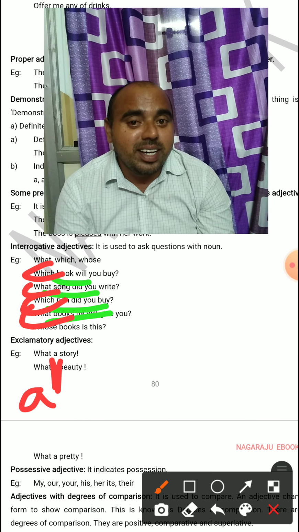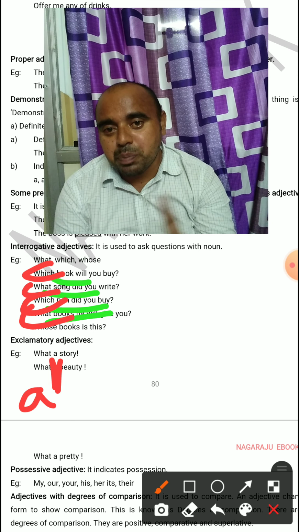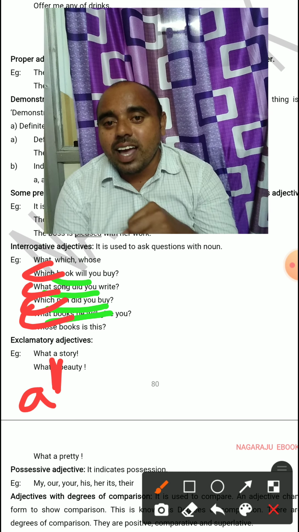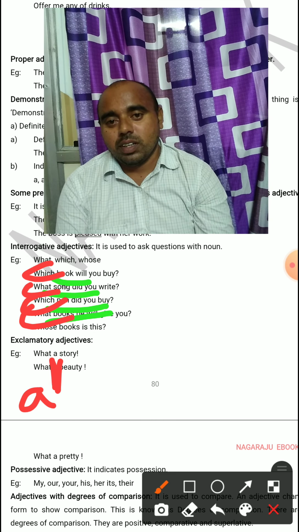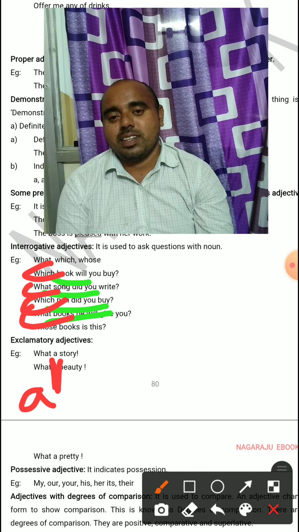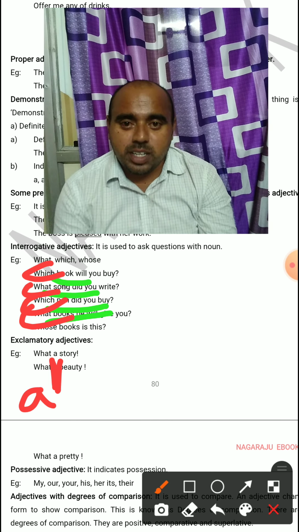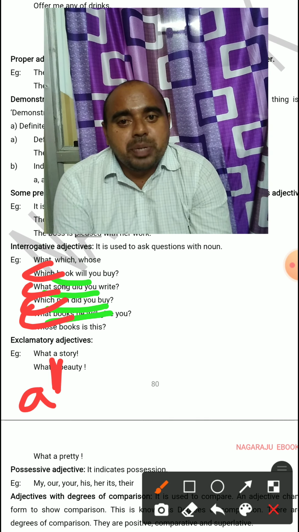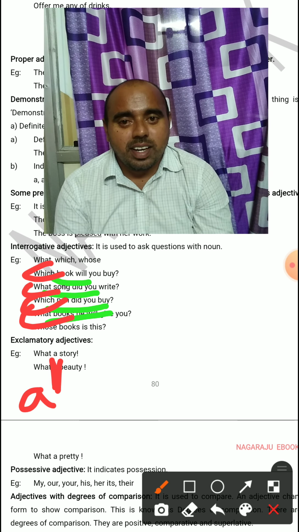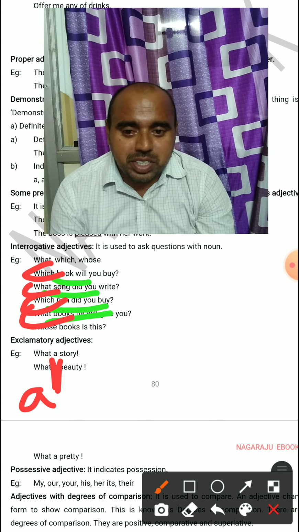What a building it is. Building is a noun, actually a gerund or present participle, but we are using it as an adjective. What, which, who: like that, so many examples we can use. What a pretty she was. Like that, we can use many examples of exclamatory adjectives.